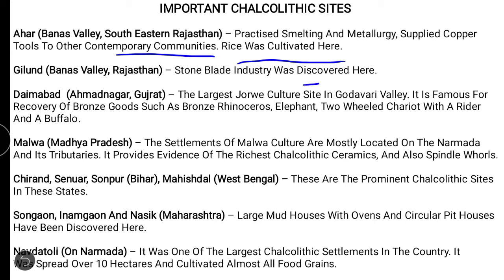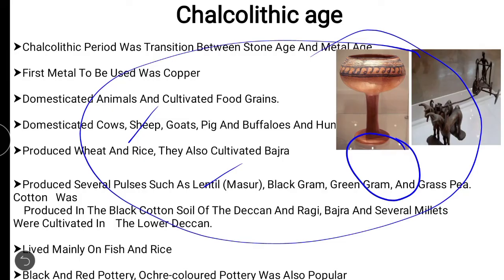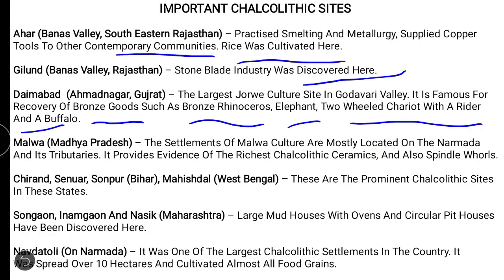Stone blade industry was discovered in India. Using the stones, they made the blades. So that particular industry was discovered there. And Daimabad, Ahmednagar, Maharashtra, the largest Jorwe culture site in the Godavari Valley, famous for recovery of bronze goods such as a bronze rhinoceros, elephant, and a two-wheeled chariot with a rider and buffaloes. See, I have shown here where it is. So this was found in Daimabad, Ahmednagar, and the culture here is known as Jorwe culture. Very important, it is near the Godavari Valley.